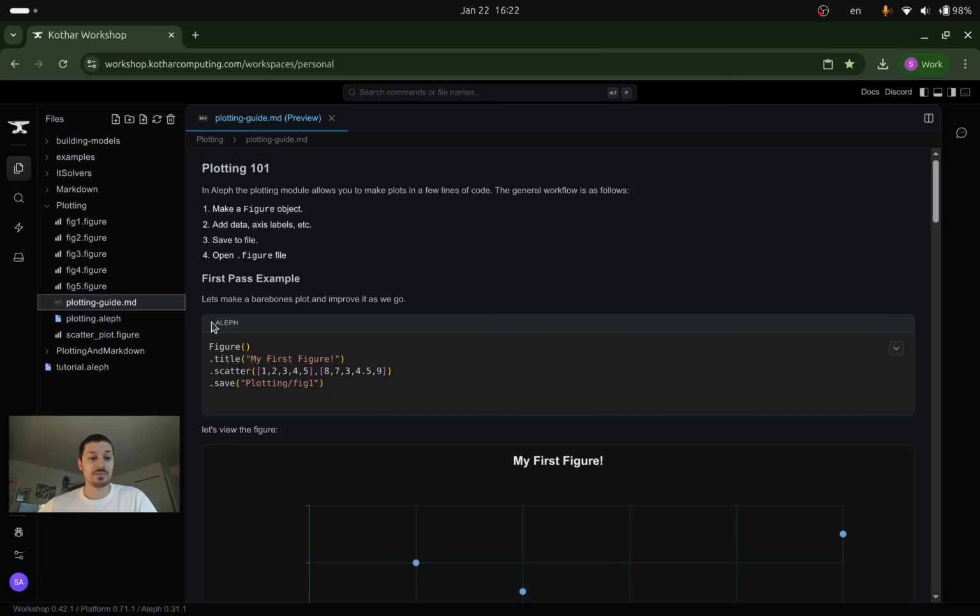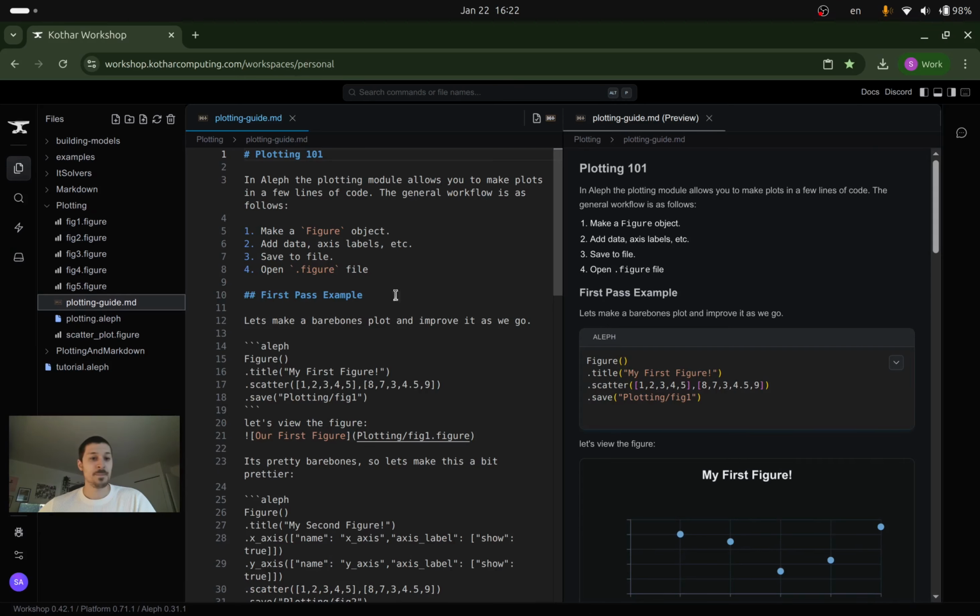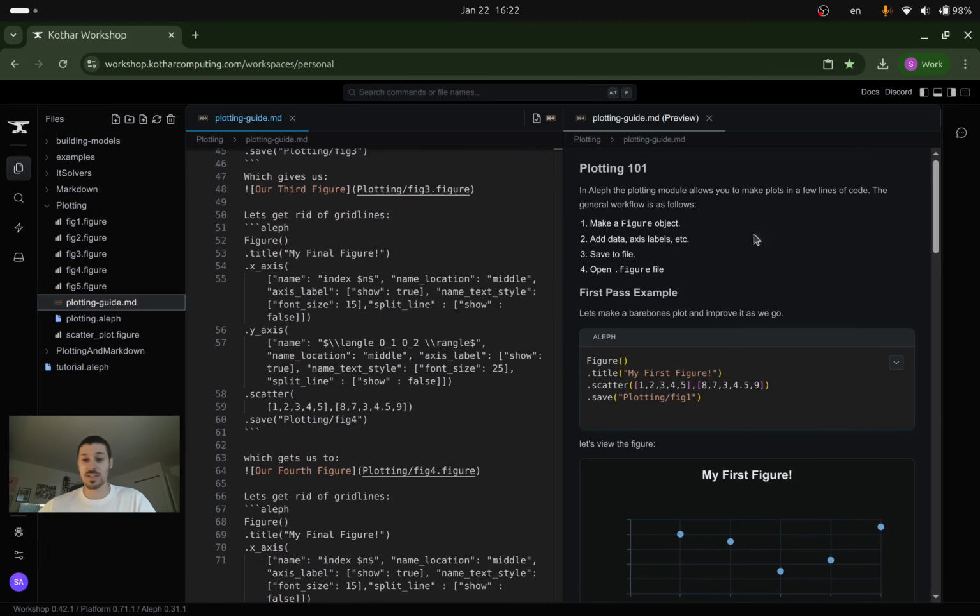So you can have Aleph syntax highlighting present in code blocks now. Let me just open this as well. I'm actually going to open this as a side, so I'm going to render it again, top up here. And yeah, so we can write some Markdown, and then it can be rendered on the side here.